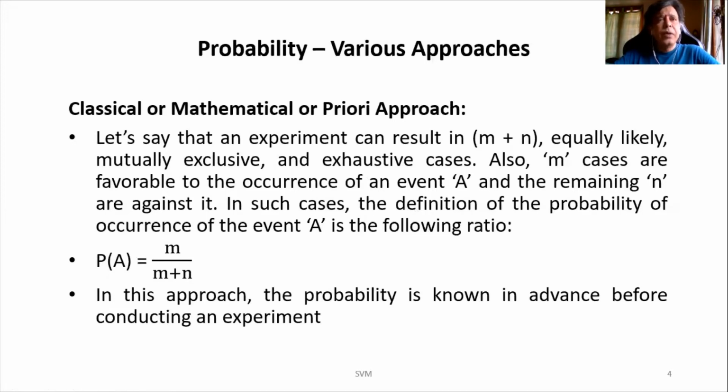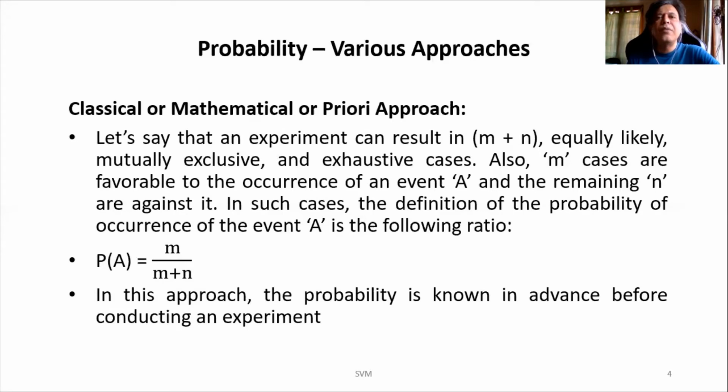For example, let's say playing cards. Playing cards without jokers, it will have 52 cards available in that. Suppose if I want to find out the probability of getting a spade while drawing a particular card out of those 52 cards, so then the probability can be set in advance, because we know there are 13 spades available in a pack of playing cards. That means the probability will become now 13 will be the favorable outcomes, which will be in the numerator, and the denominator will have all possible outcomes, which is all of those 52 cards.